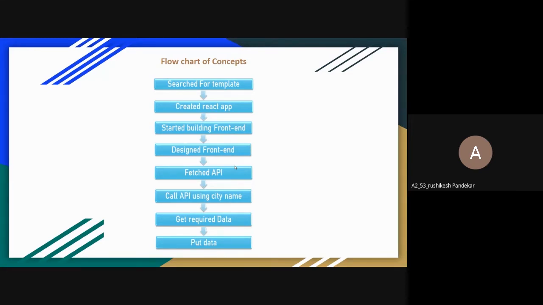Firstly, we placed the search box, buttons, and weather details boxes at the positions we wanted. Also, we took reference from the selected website. But in this stage, we had not added any styling or designing.